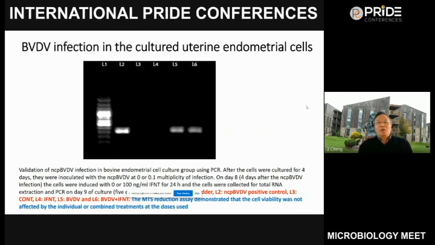Firstly, we confirmed the infection was successful. This is the DNA ladder. This is a BVDV positive, a vector of BVDV virus positive. Lane 3 and lane 4 are the treatments without BVDV, such as IFNT alone and the control. Lanes 5 and 6 are the treatments containing BVDV and BVDV plus interferon tau. This confirms the infection of the cells with BVDV was successful.